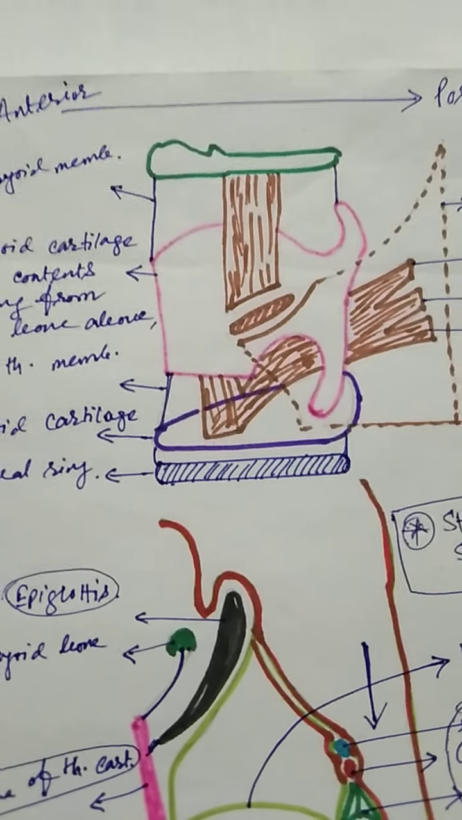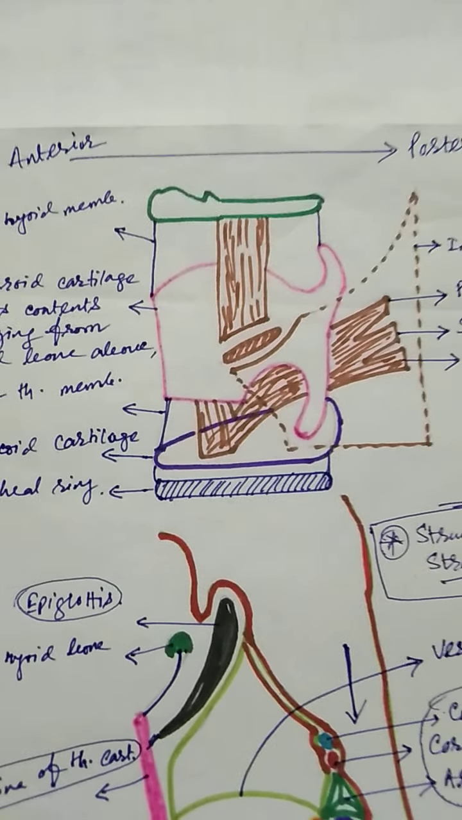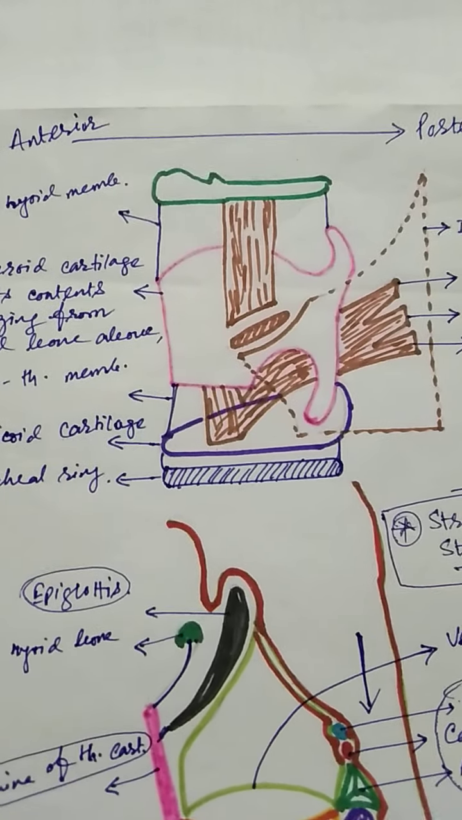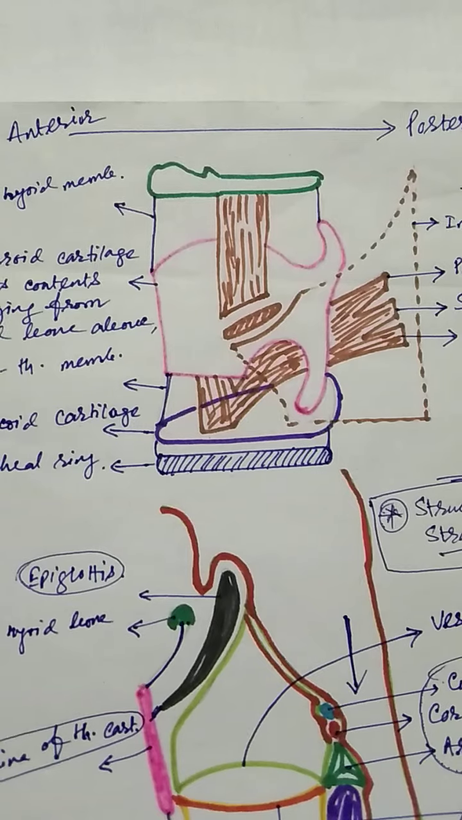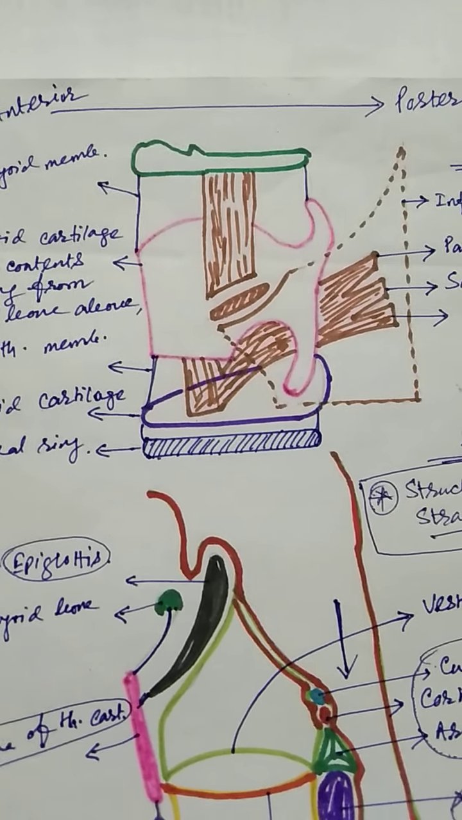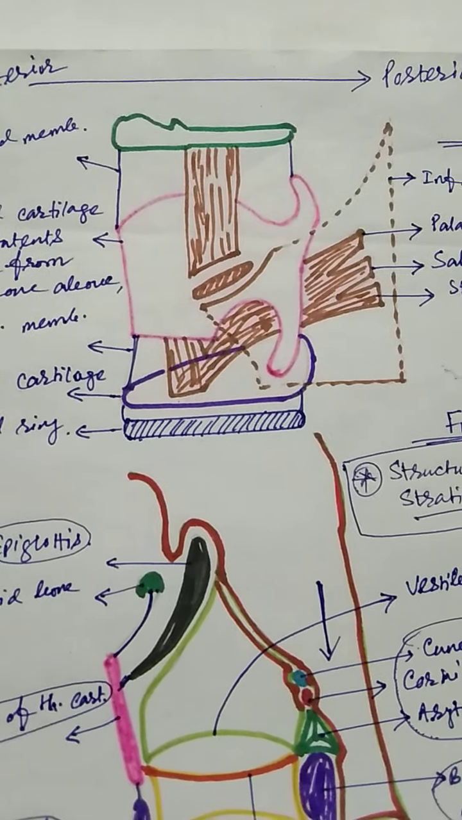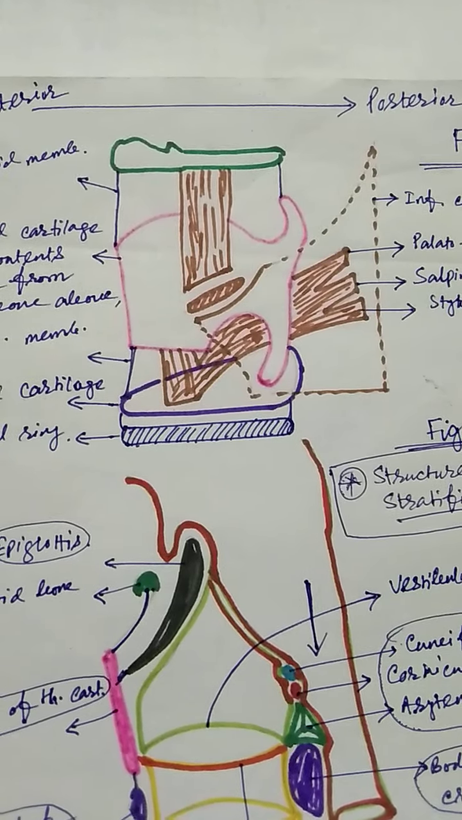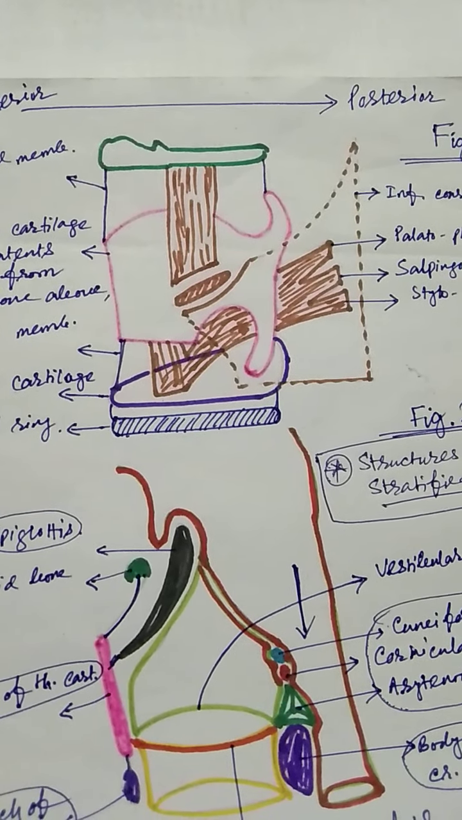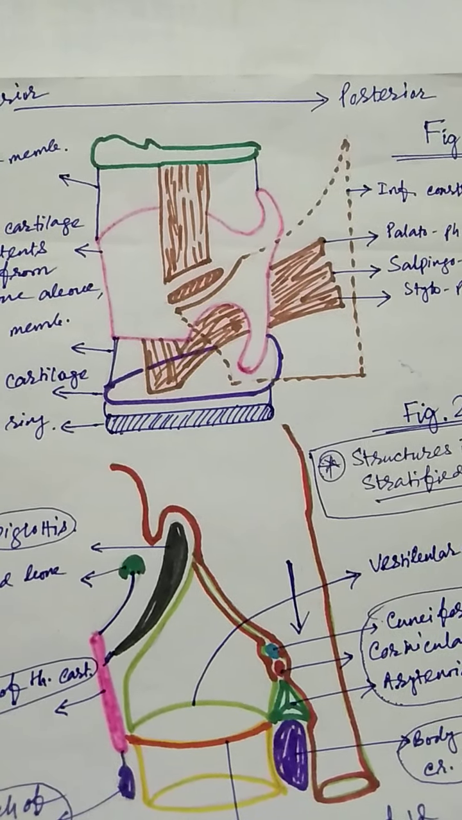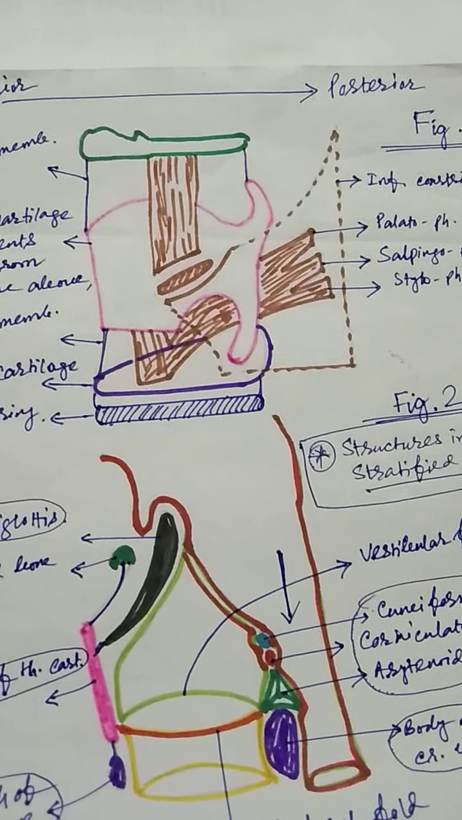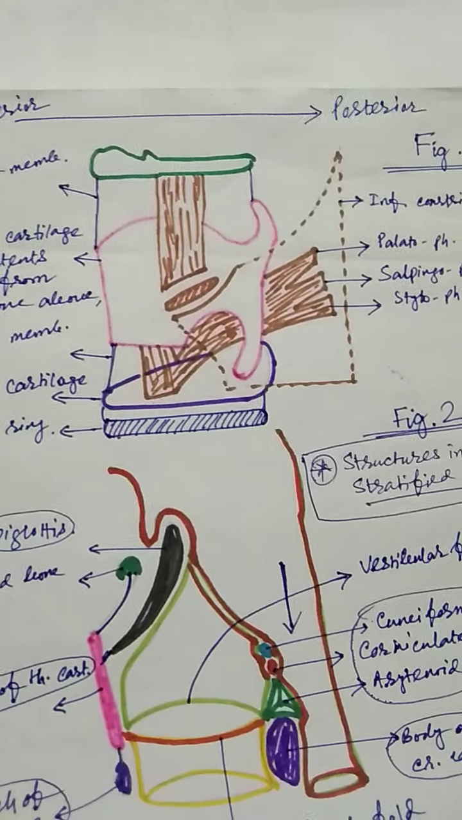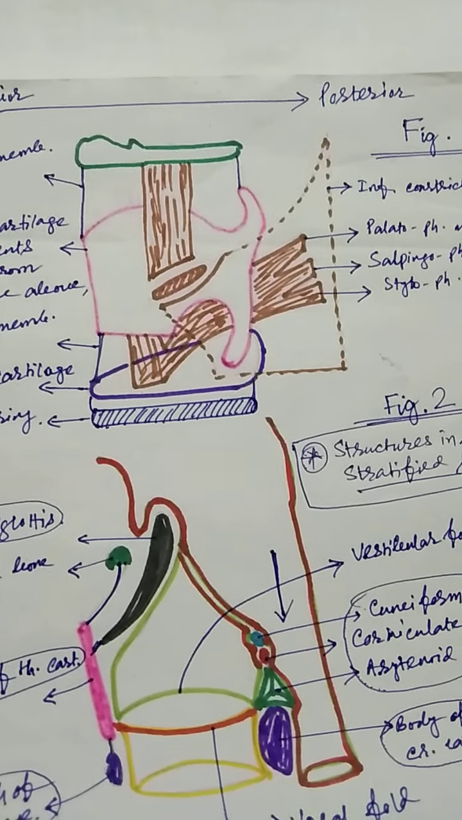Hello. So, our today's topic is larynx. Larynx is very important. It is the organ for phonation or voice production, and it is the organ which prevents the entry of foreign bodies into the respiratory passages, to the lungs, the trachea or the other parts of the lower respiratory tract.